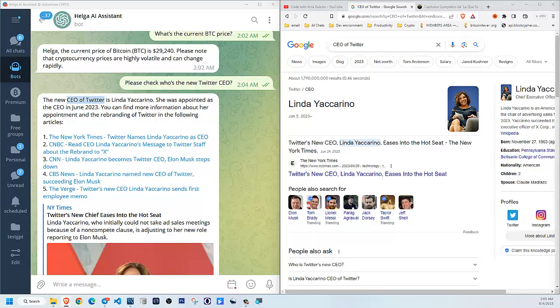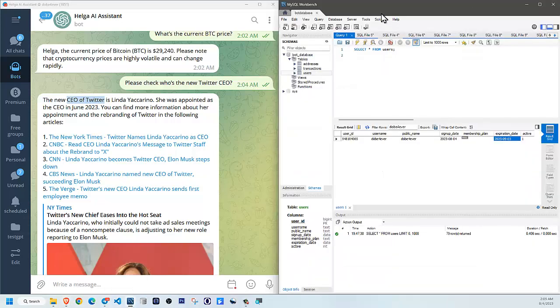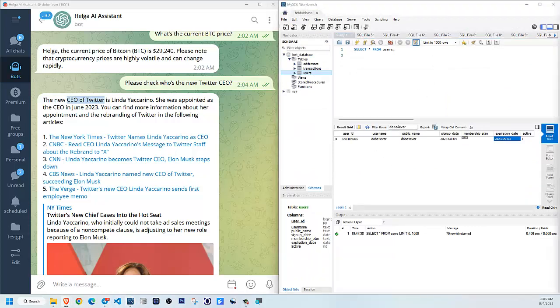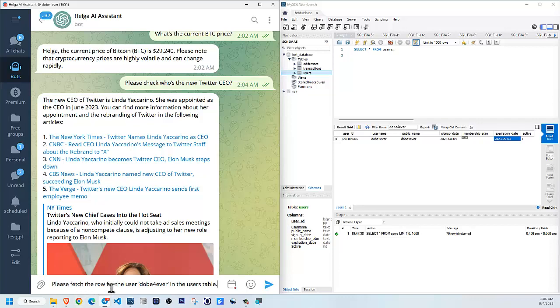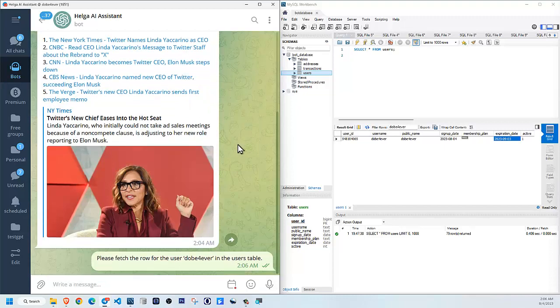Moving on to managing my remote database. To demonstrate this, I will be showing my remote database here from this software, which is called MySQL Workbench. So let me send this request. Please fetch the row for the user dope forever in the users table. So let's see what it will do.